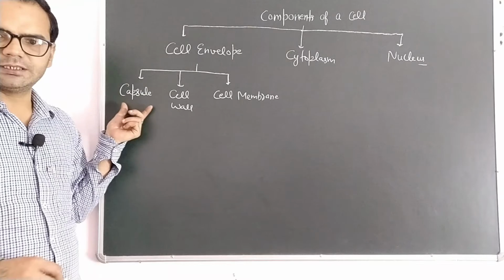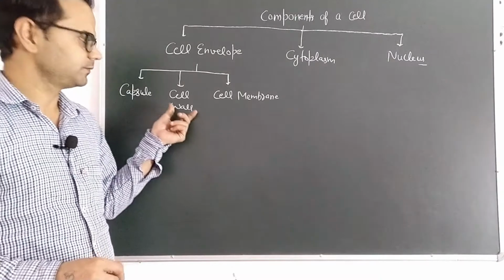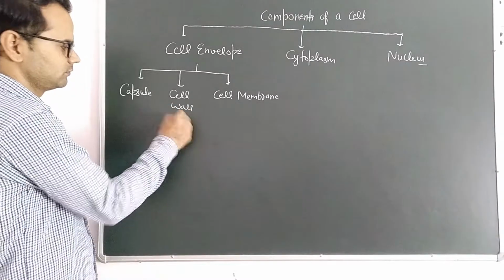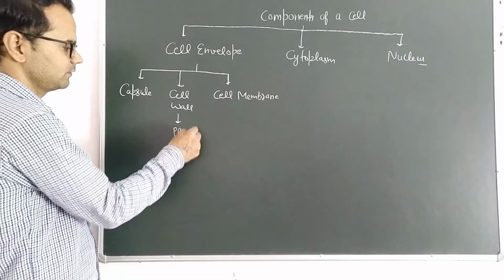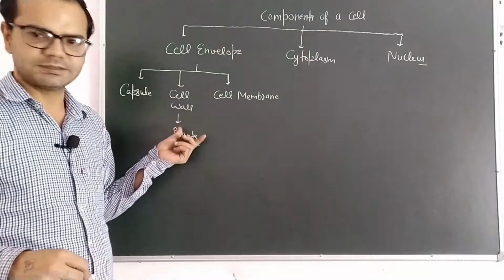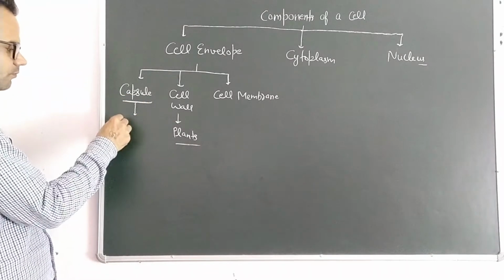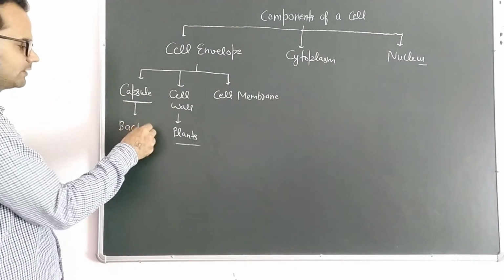Capsule is present in prokaryotic cells like bacteria. Cell wall is the characteristic feature of plants. Cell wall is exclusively found in plants only. This capsule is present in bacteria, or we can say prokaryotic cells.